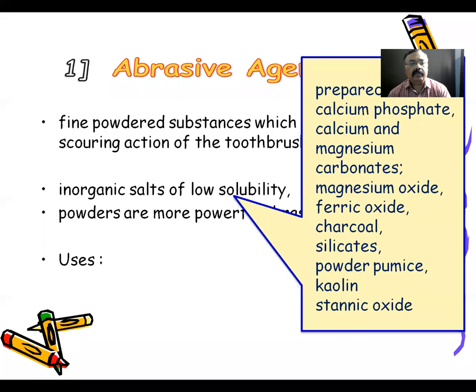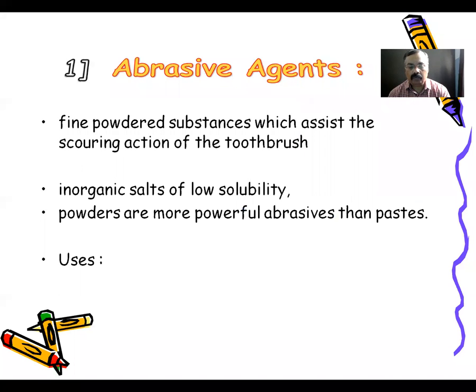Abrasive powders are more powerful abrasives than the paste form. Abrasives are also available in the form of paste, but generally we say that powders are more powerful abrasives than paste.